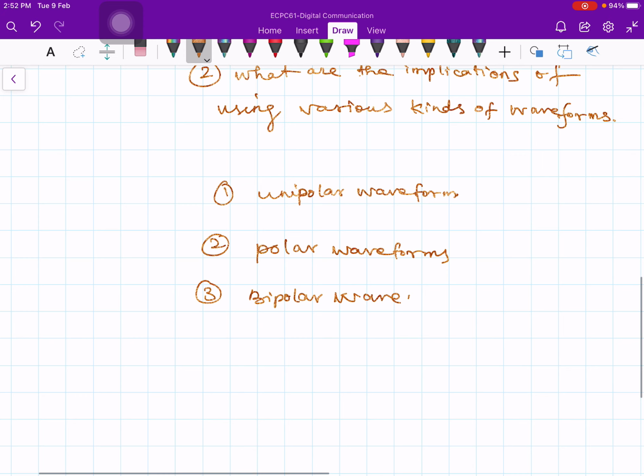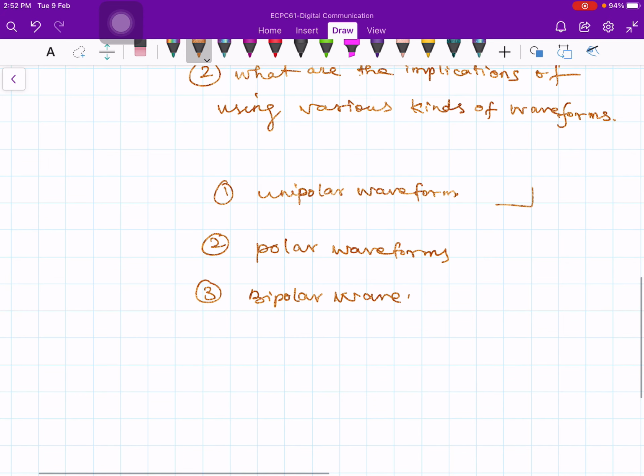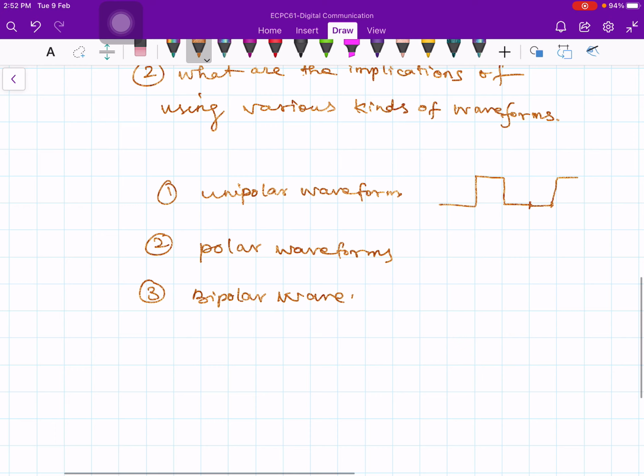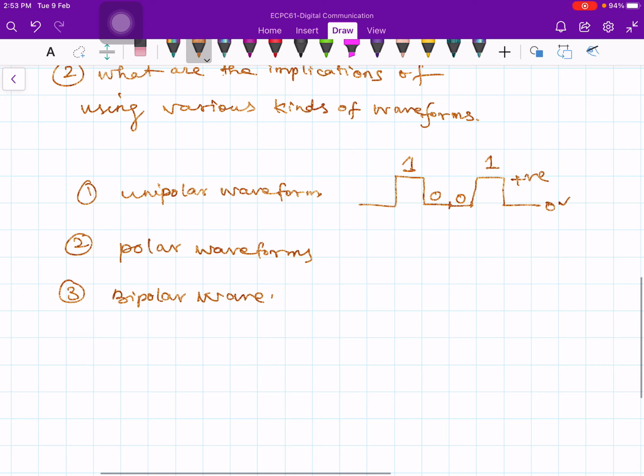So that is why these are unipolar ones. A positive voltage represents logic 1, and 0 voltage represents logic 0. So this is positive voltage and this is 0 voltage.